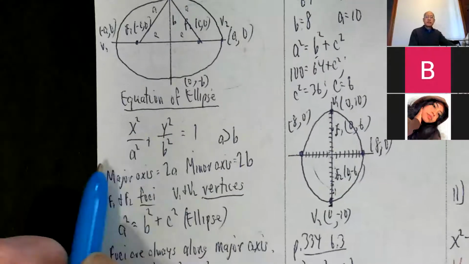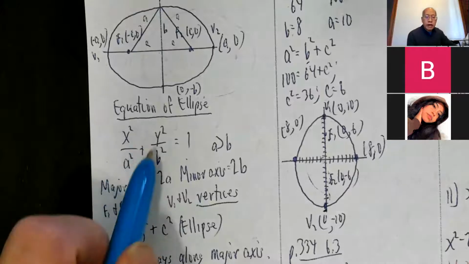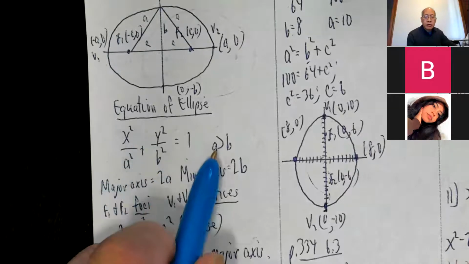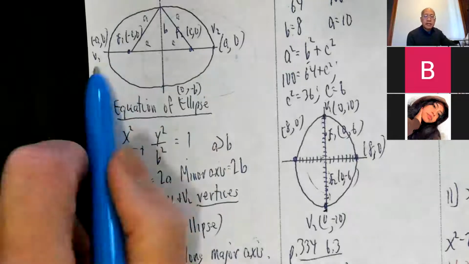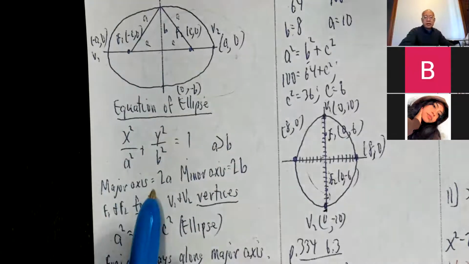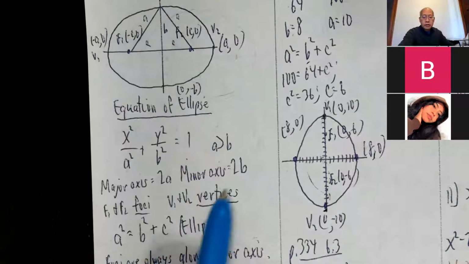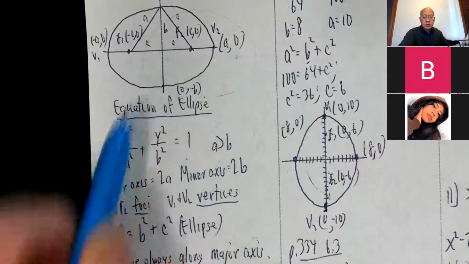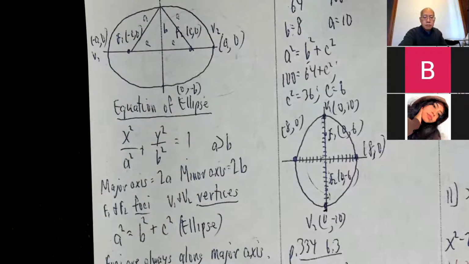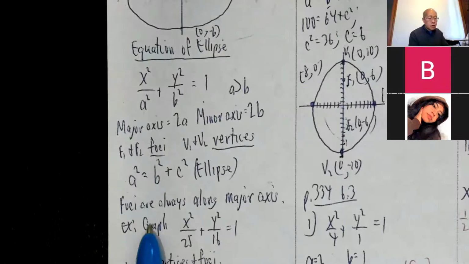So the equation of the ellipse is x squared over a squared plus y squared over b squared equals 1, where a is bigger than b. The major axis is 2a in length. Minor axis is 2b. There's a b, there's another b. And it looks like we have a squared equals b squared plus c squared for the ellipse. Foci are always along the major axis.